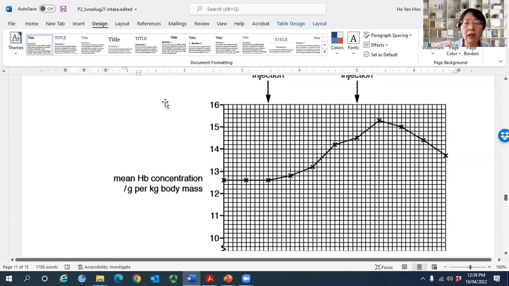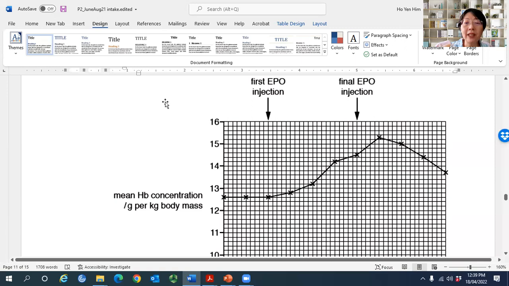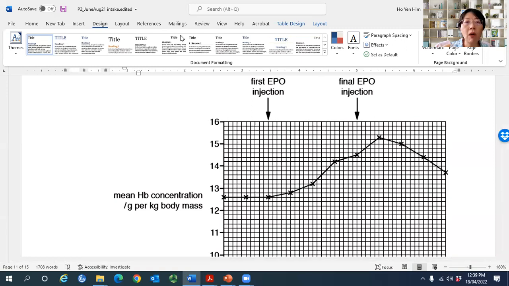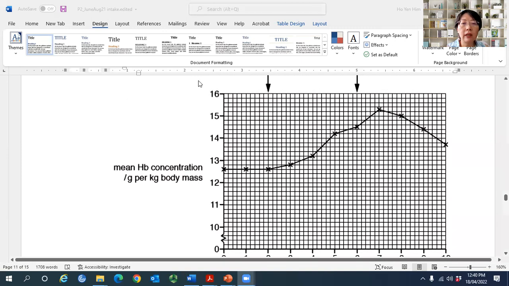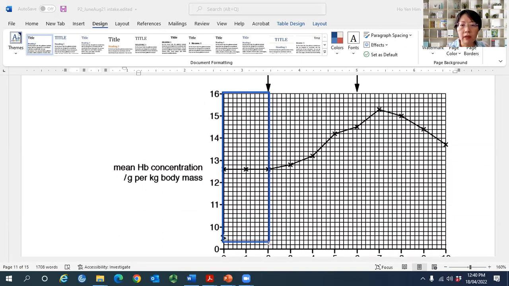So when a graph is given for you to describe, first thing is check the overall pattern, the general pattern. So the general pattern here, you can see that there is a few parts to read. The first part is where the curve remains constant.